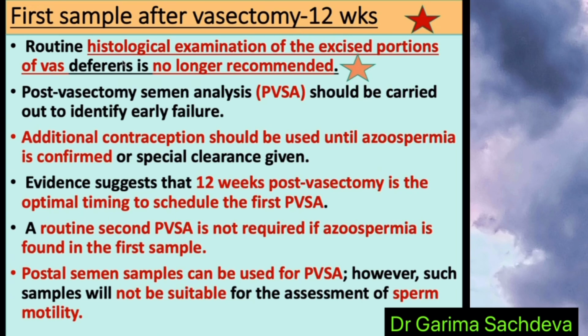Post vasectomy semen analysis should be done, and additional contraception should be used until azoospermia is confirmed. This sample is done 12 weeks post vasectomy. And if one sample has confirmed azoospermia, then you need not do another sample. That is not required to confirm azoospermia.